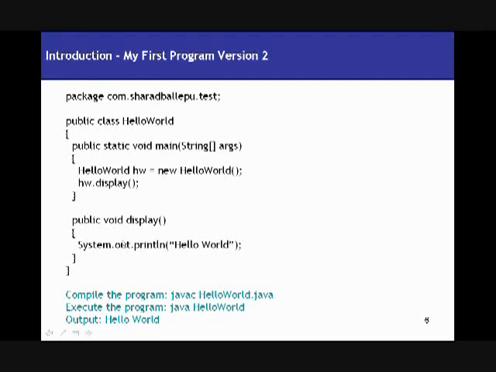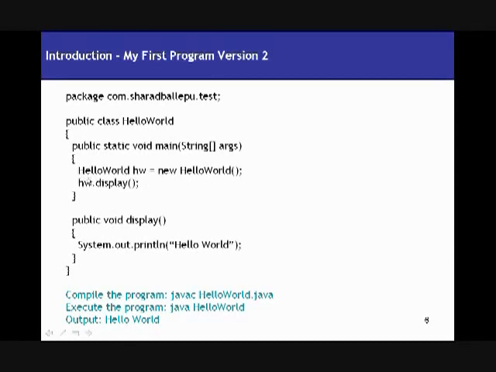Similarly, when I compile my Java class, it's going to compile fine and create a .class file for me. Now let's see what happens when I run this program. When I say java HelloWorld, as we've discussed earlier, it goes into the main method, and here you see that I have a statement HelloWorld hw = new HelloWorld.